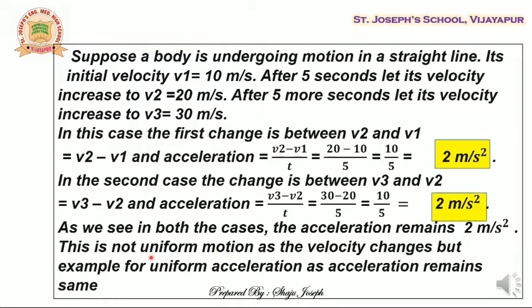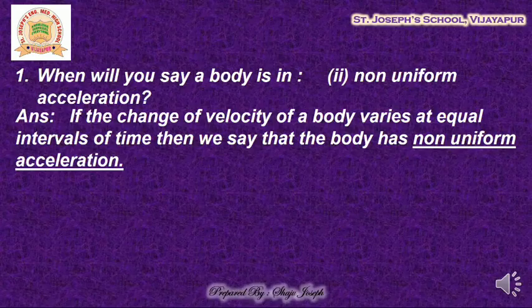But this is not uniform motion because the velocity is continuously changing. As I told you, the direction has not changed in this example, but the speed itself has changed. When speed changes, we also say that velocity changes. Hence, this is an example of not uniform motion, but surely uniform acceleration. Let us have a look at the second sub question of the first question.